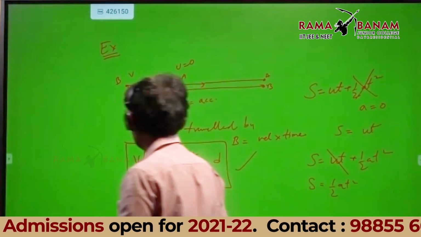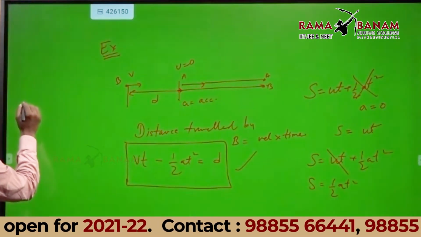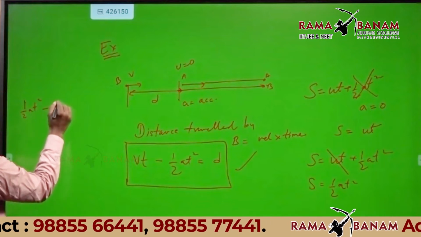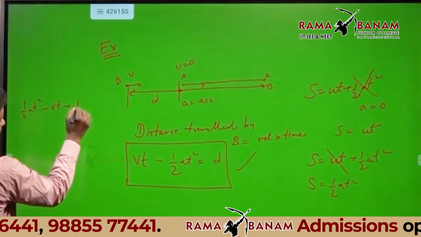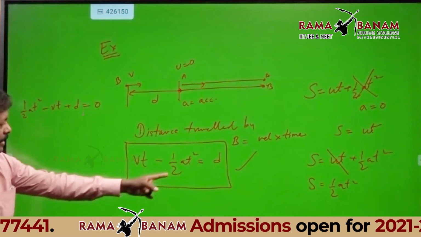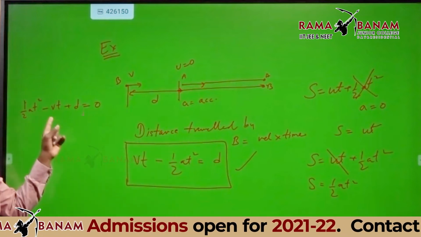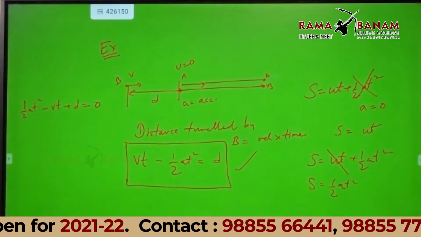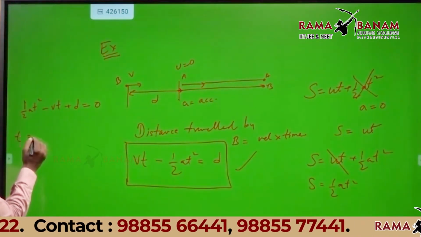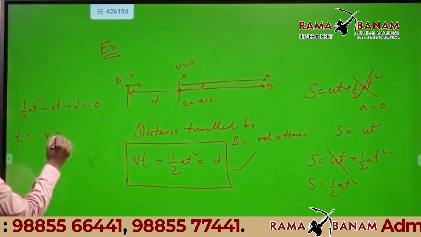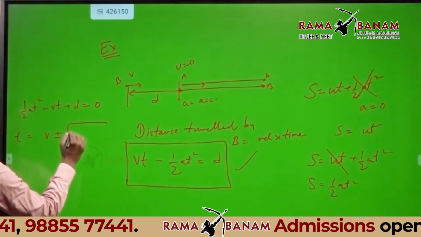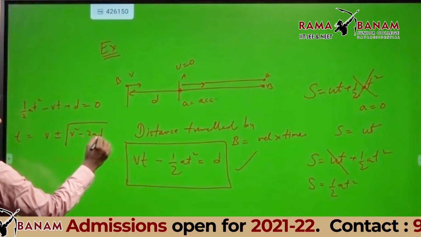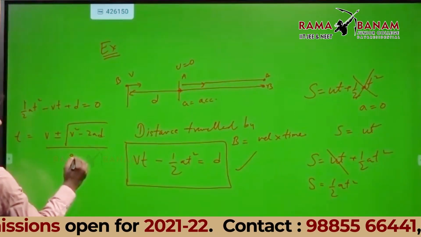Now I want T. What do you write there? Half at square minus vt plus d equal to 0. Half at square, I am taking that side, minus vt plus d equal to 0. Now it's a quadratic equation in T. So T will be minus b plus or minus root of b square minus 4ac by 2a.